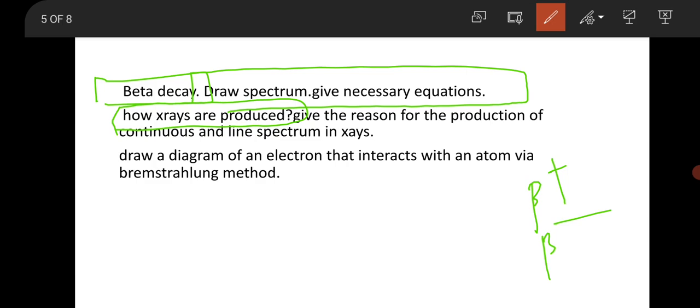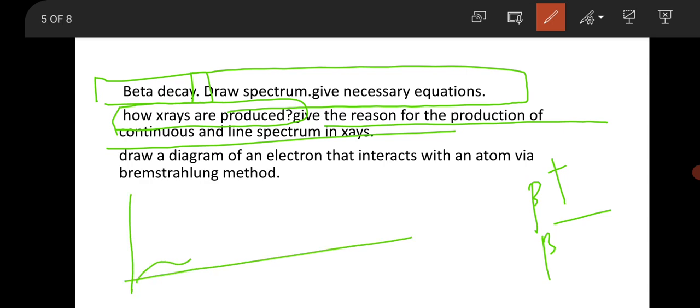So you can check. Then they asked to give the region of production of the continuous line in the X-ray spectrum. This is very important. Whenever you have an X-ray spectrum like this, you have to know about this continuous spectrum, and how the K alpha and K beta lines are produced. So this is all about X-rays.